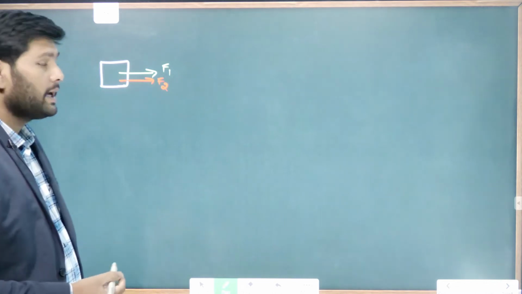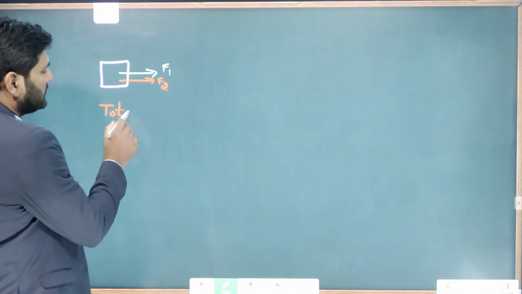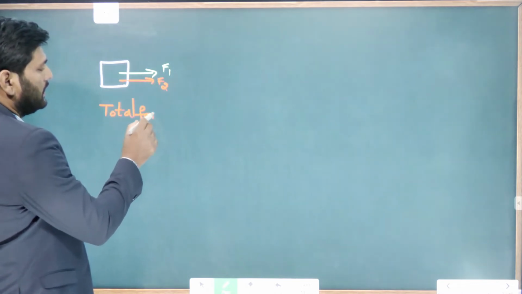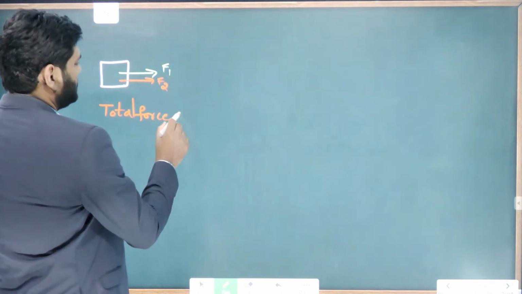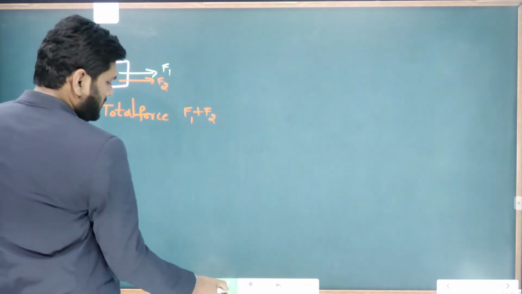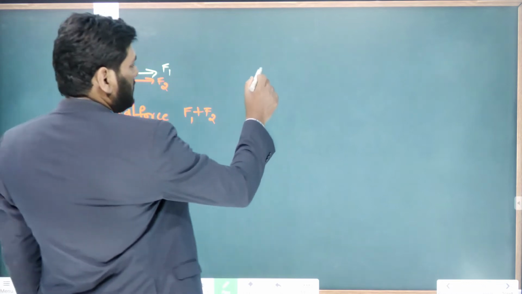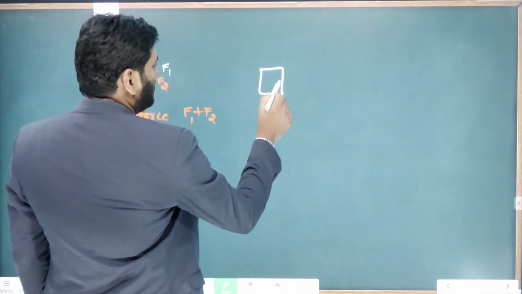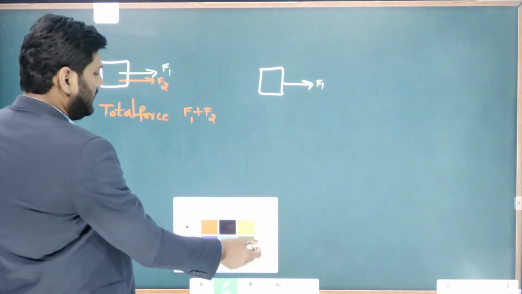When the two forces are acting in the same direction, the total force is F1 plus F2, isn't it?